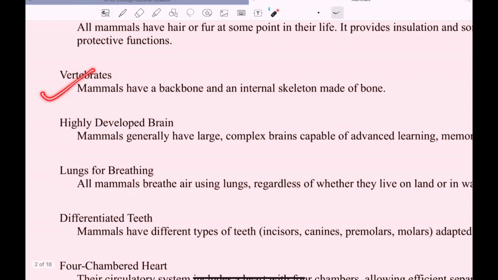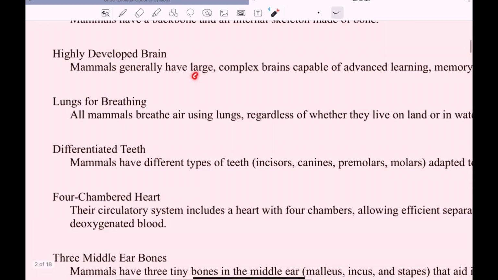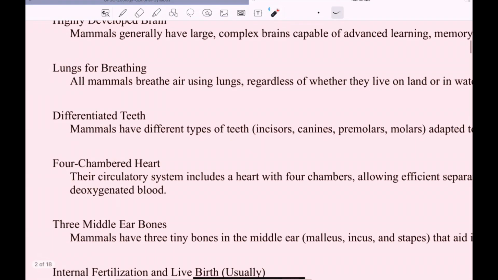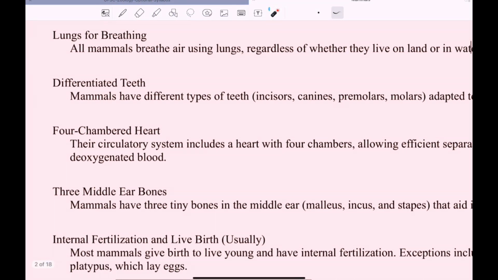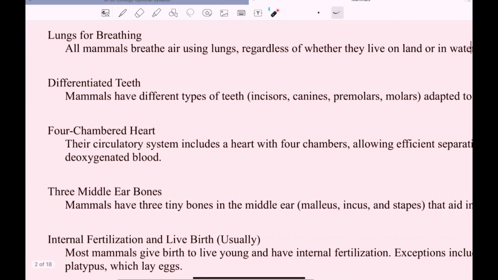These are vertebrates. They have a proper backbone and a proper internal skeleton made of bone. Mammals have a highly developed brain compared to the previous types of organisms that we studied, be it amphibia or reptilia. Mammals have a large and complex brain. They breathe through lungs, regardless of whether they live on land or in water. Like whales, they live in water, still they have lungs for breathing.